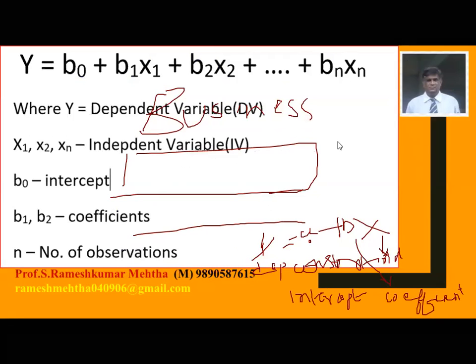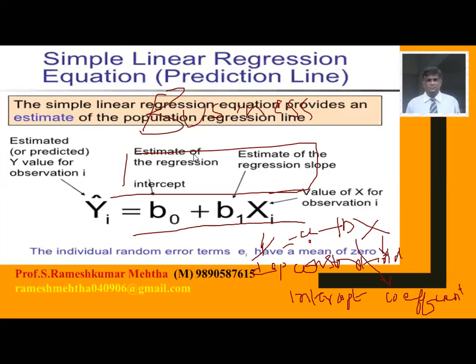So this is the way I am expanding this particular equation. The previous equation had only one independent variable. Now I have already told you that you can add so many independent variables, manipulate them, and then find out their impact on the dependent variable. For example, I told the example of marks, number of hours you studied, number of hours you slept, number of books you referred. So x1, x2, x3, and so on are the independent variables which are going to affect the dependent variable, which is y.